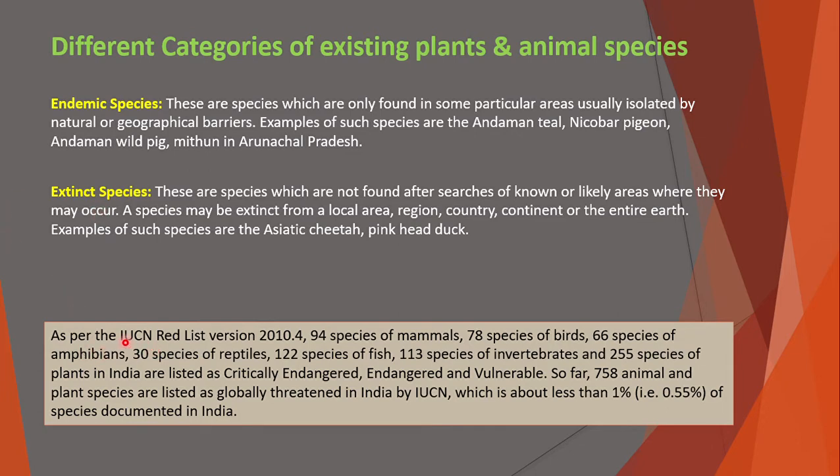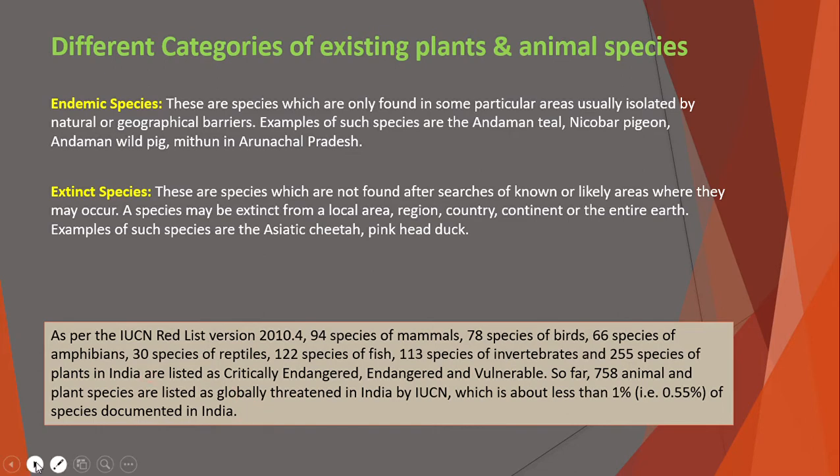As per IUCN Red List version 2010.4, 94 species of mammals, 78 species of birds, 66 species of amphibians, 30 species of reptiles, 122 species of fish, 130 species of invertebrates, and 255 species of plants in India are listed as critically endangered, endangered, or vulnerable. So far, 758 animal and plant species are listed as globally threatened in India by IUCN, which is less than 1% of species documented in India.